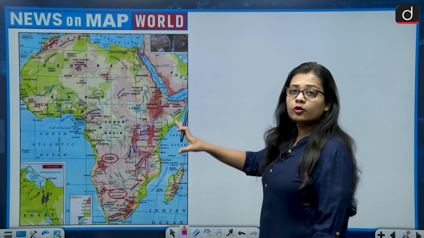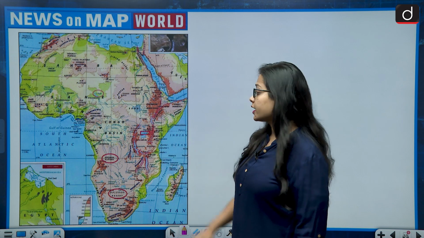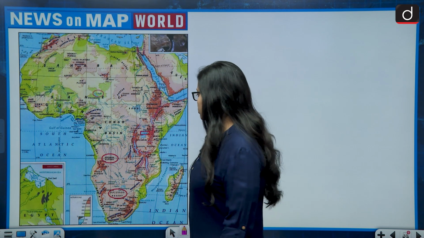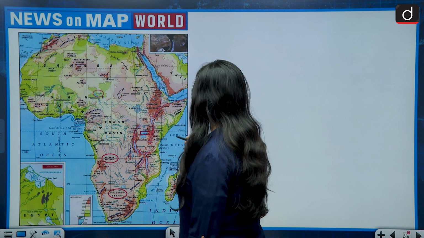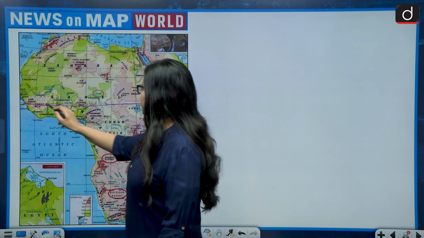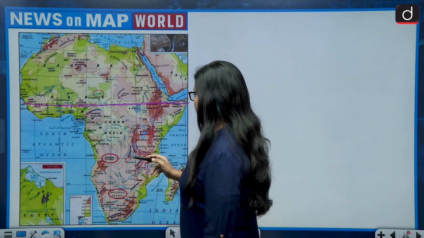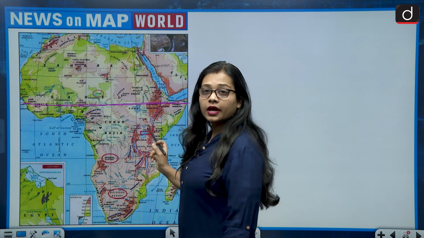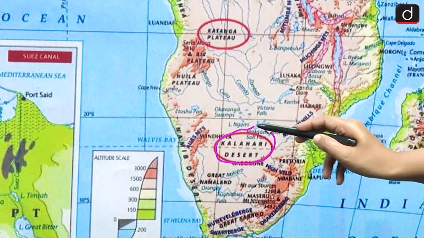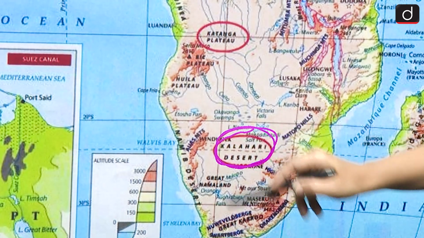So this is the map of the African continent, and if we talk about the Kalahari Desert, which is south of the equator, so first of all, if we see the equator, and then draw the line of the Kalahari Desert, then this is the Kalahari Desert, which lies in the south of the African continent.